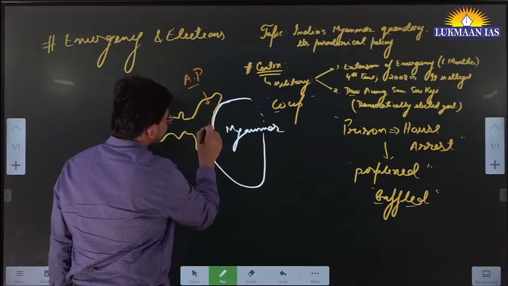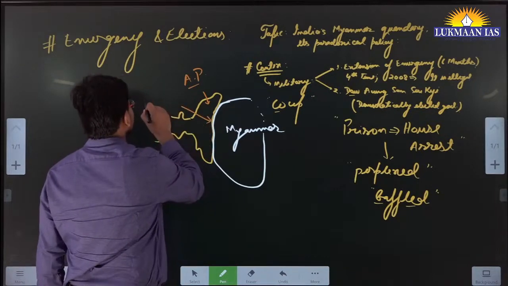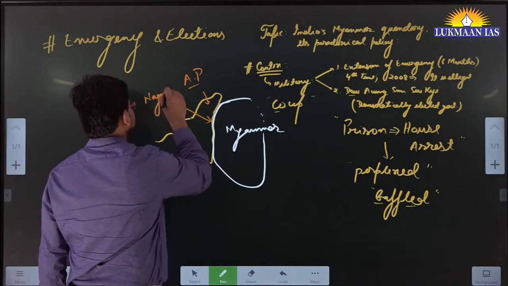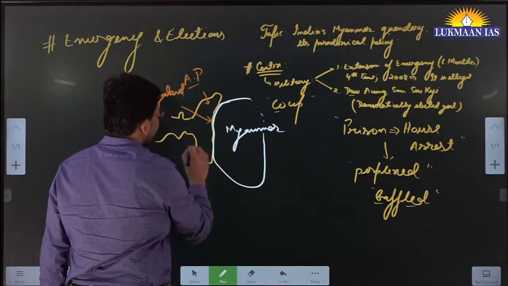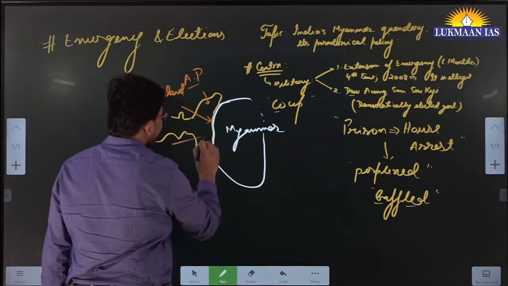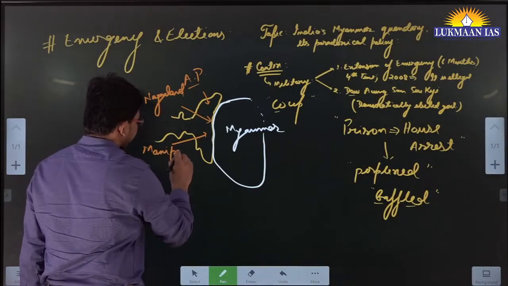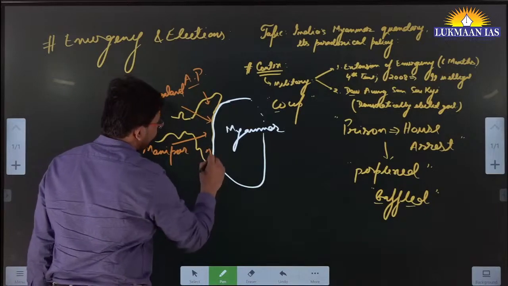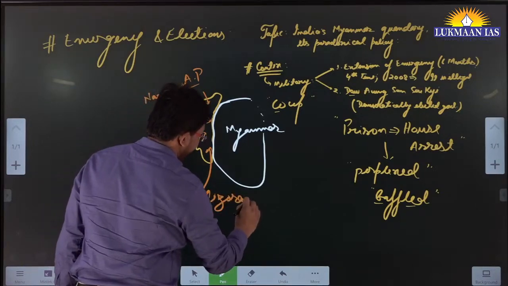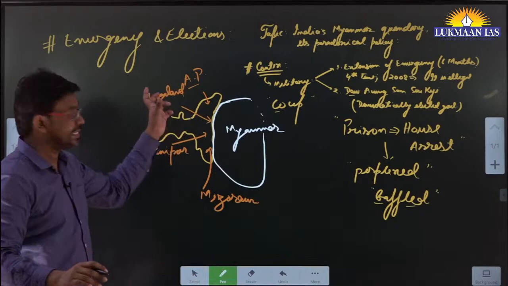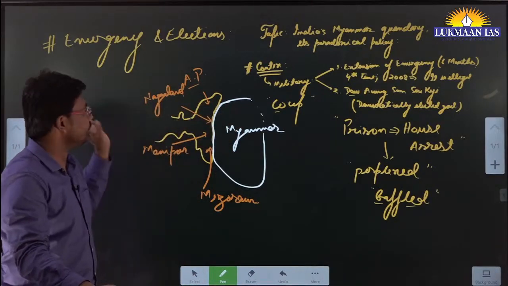Then after Arunachal Pradesh we have Nagaland here, which I'll be drawing. Then somewhere here we have Manipur, and this is where we have Mizoram. So there are 4 northeastern states that share a border with Myanmar.